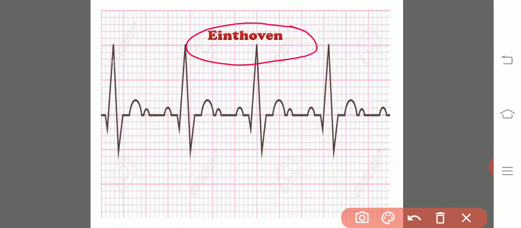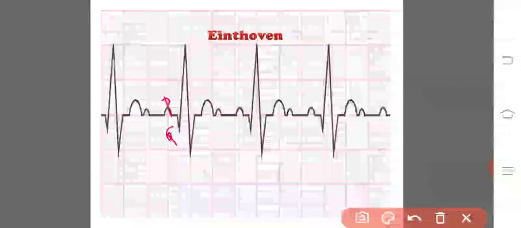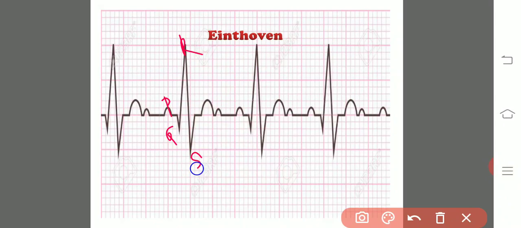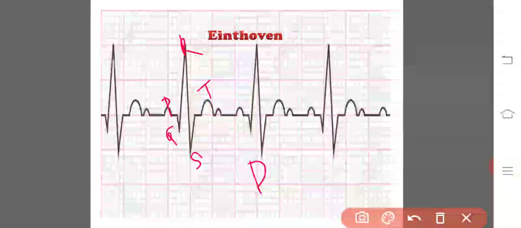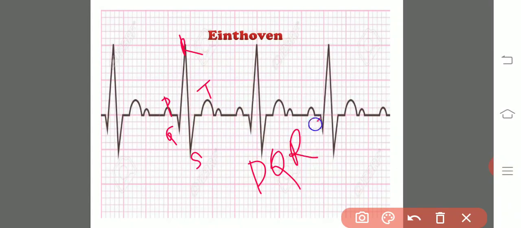Einthoven was a doctor and a scientist, and he identified 5 waves. These waves are known as P, Q, R, S and T. P, Q, R, S, T are the electrical waves identified by Einthoven.